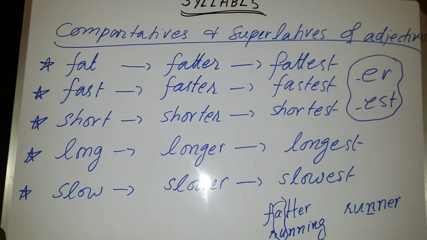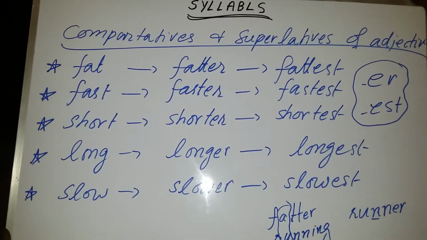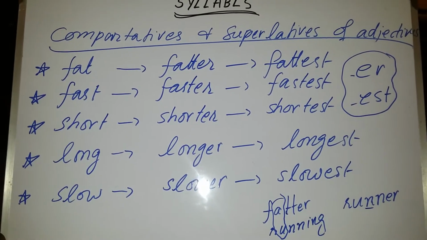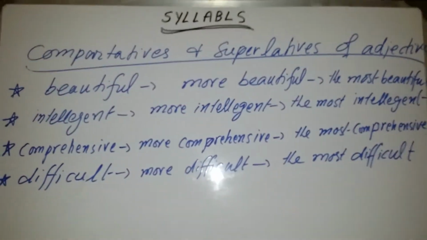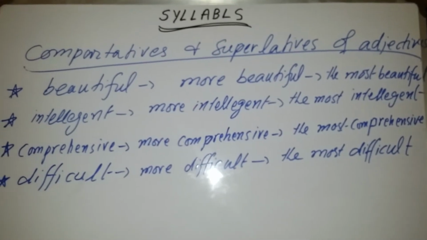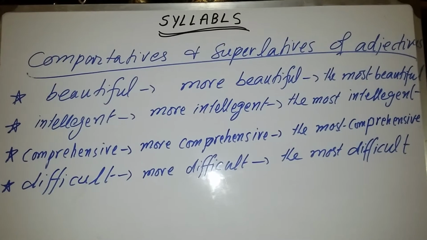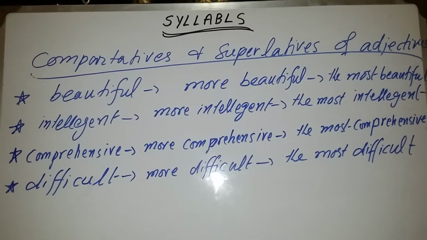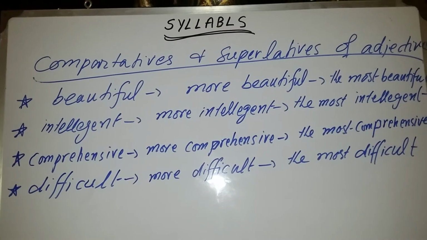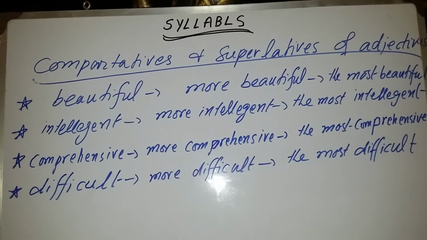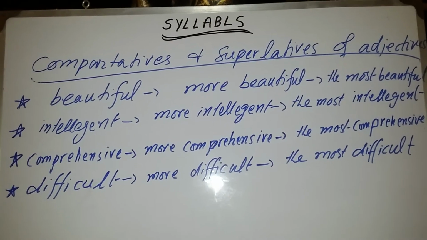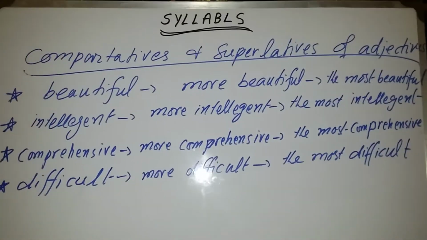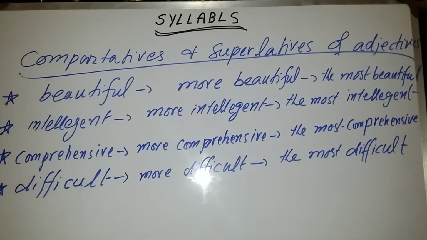Okay, now I will give you examples of all those adjectives which consist of more than 2 syllables. Now there are a few examples of those adjectives which carry more than 2 units or syllables. Look at the first one, beautiful, second intelligent, third comprehensive, fourth difficult.